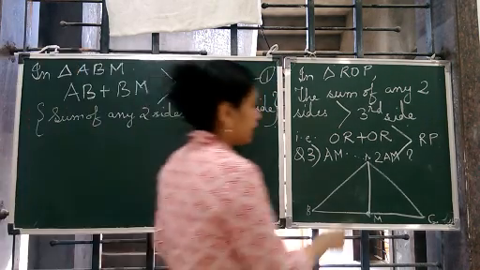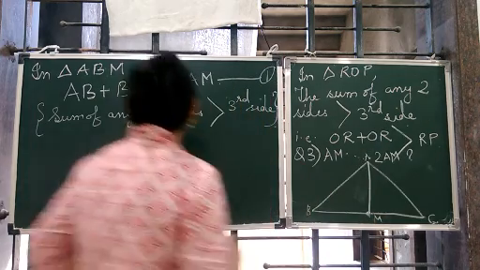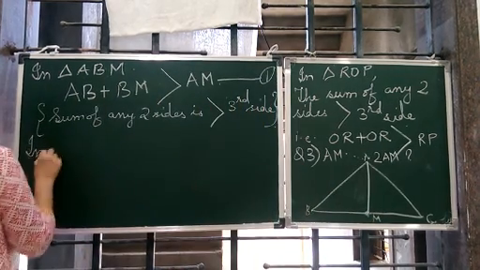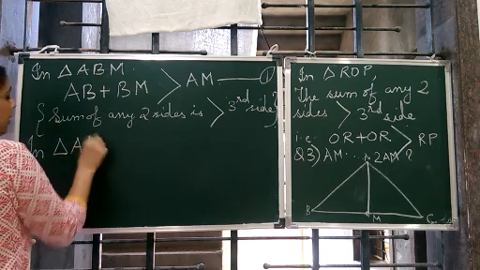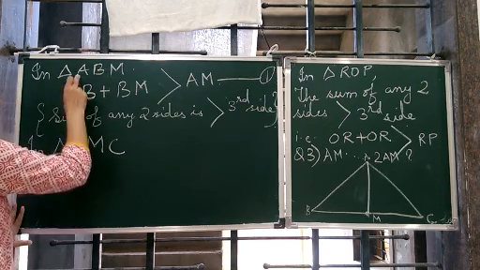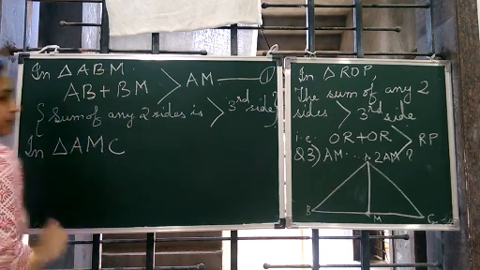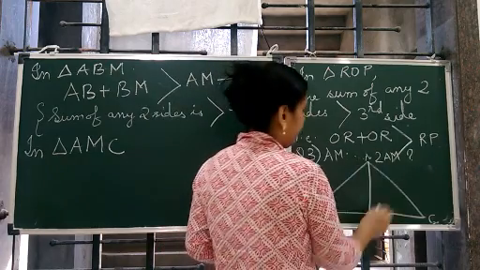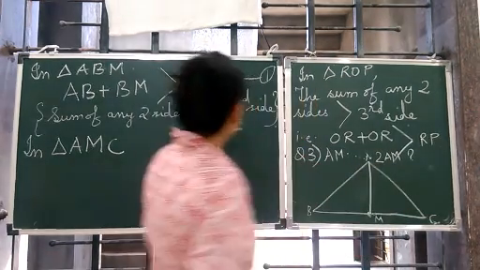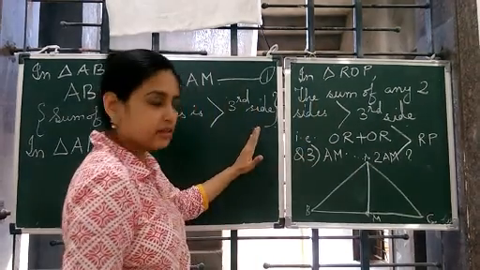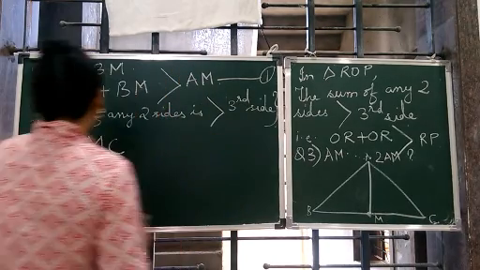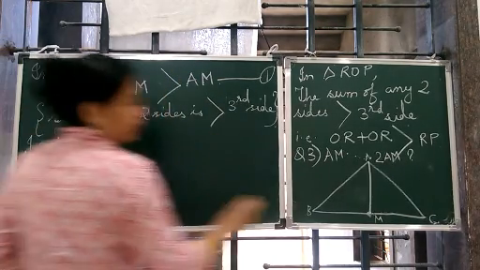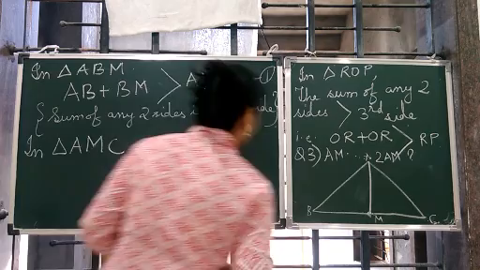Now we go to triangle AMC. So now we write again, in triangle AMC, again we put AM on the right side. Yes, on the right side. So what is left then? AC and CM.